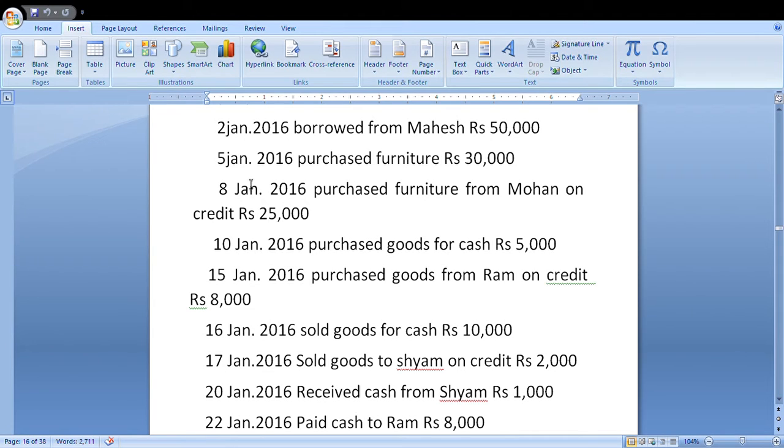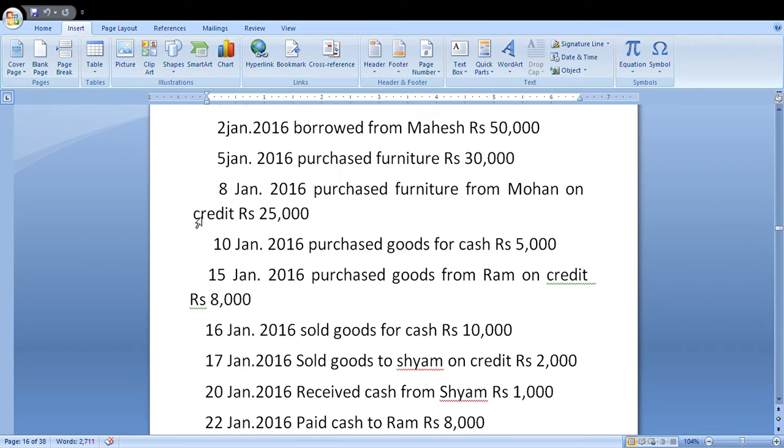Next one is 8th January 2016. Purchase furniture from Mohan on credit. In this transaction, no cash, only a person's name. It is a credit transaction. Enter the name of the person, Mohan. Furniture account is debit, Mohan account is credit.